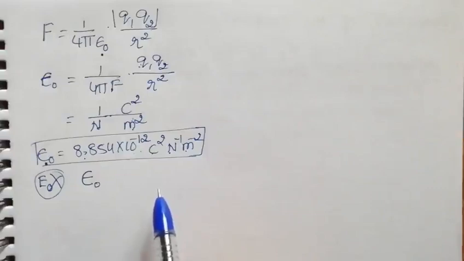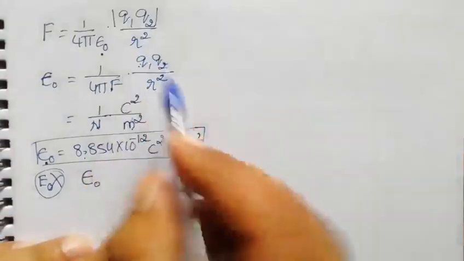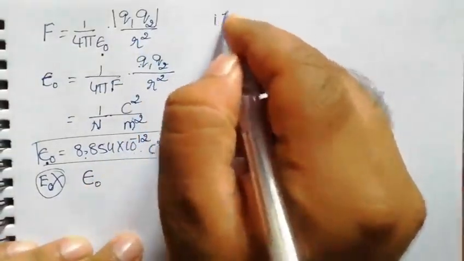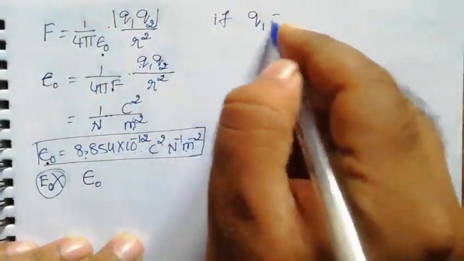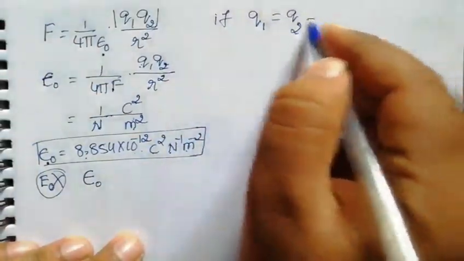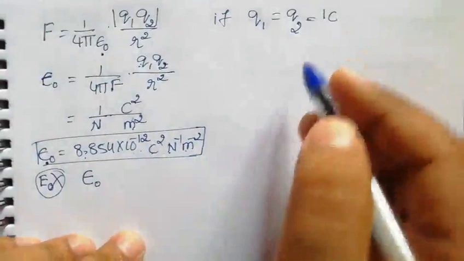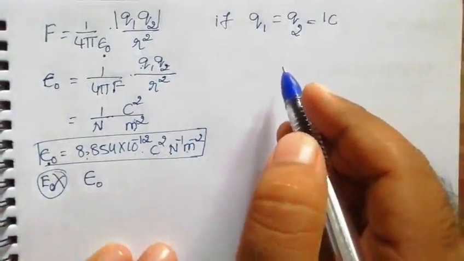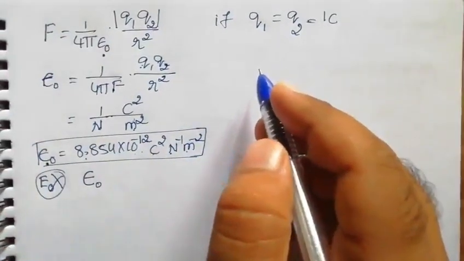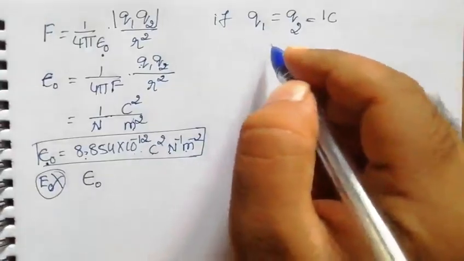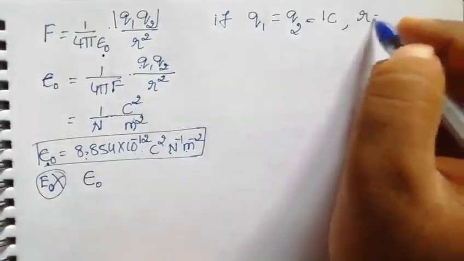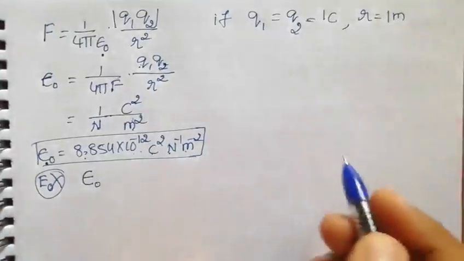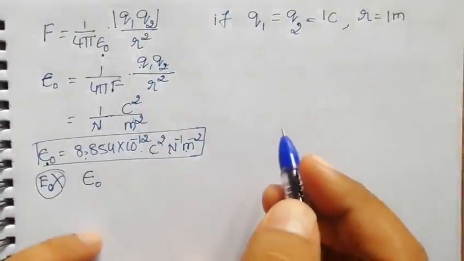In order to find the definition of 1 coulomb, let me assign values now. In this equation, if q1 is equal to q2 is equal to 1 coulomb, means both the charges we take as 1 coulomb. Let us assume they are separated by a distance of 1 meter. Since we are discussing the SI system of units, we take 1 meter.